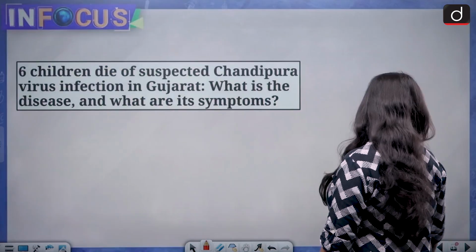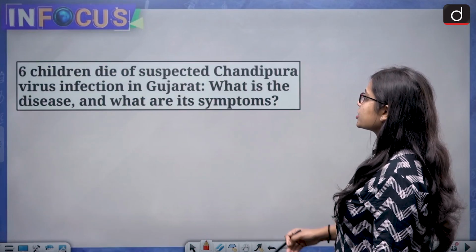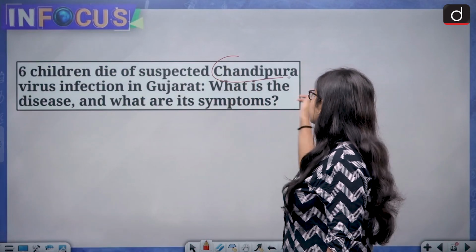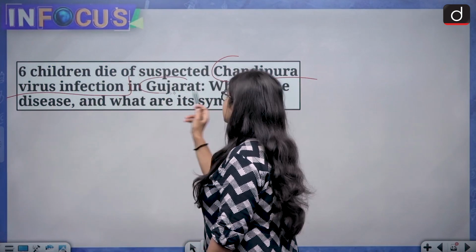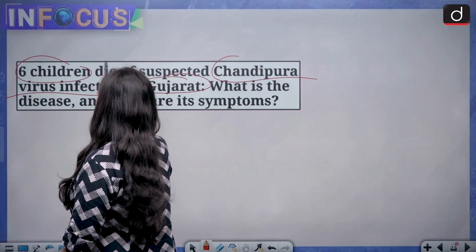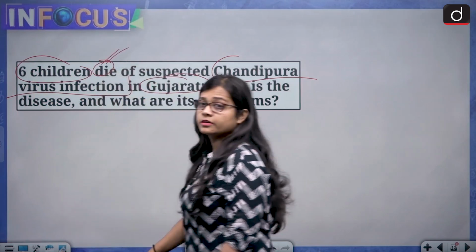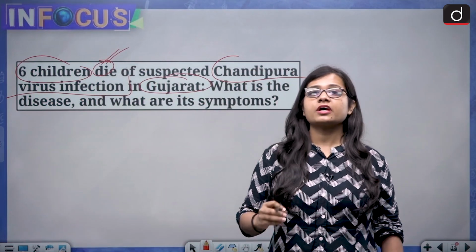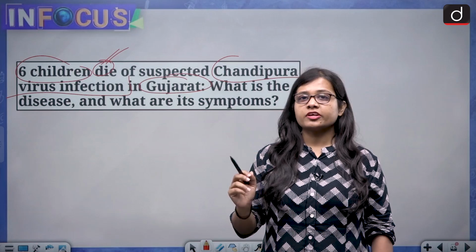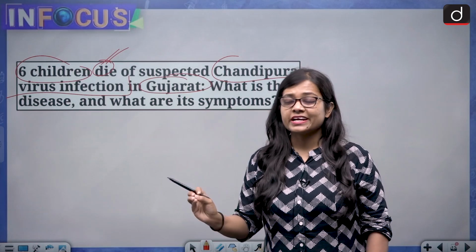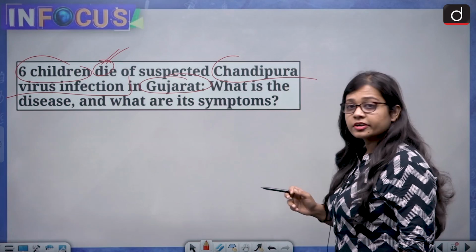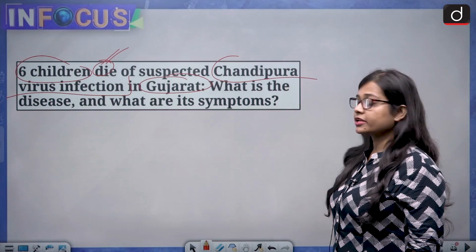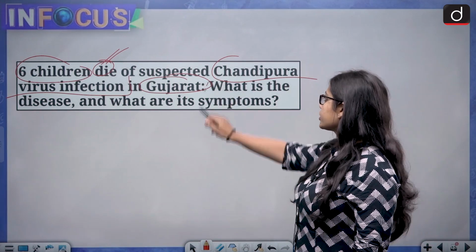So let's begin. The news talks about 6 children die of suspected Chandipura virus infection in Gujarat. So 6 children have died, and it means the children are at risk. Now this is what is making this virus deadly and alarming, that it is the children who are getting infected because of it, and it has been reported in Gujarat.